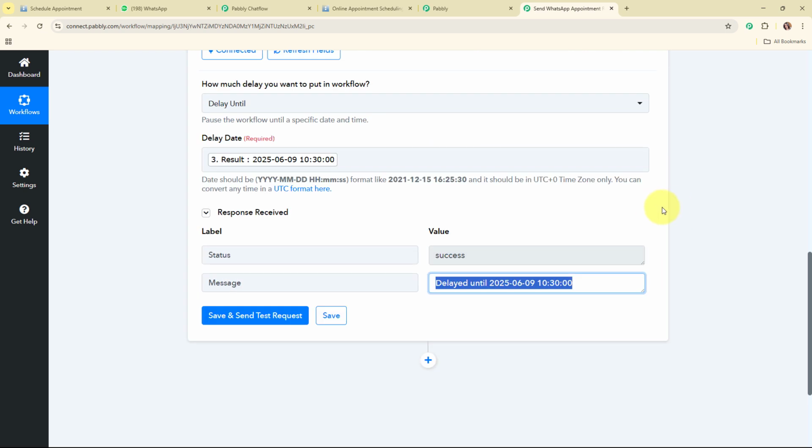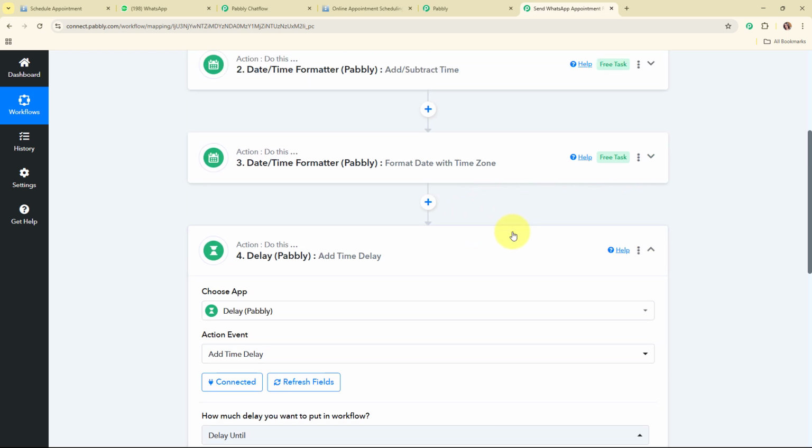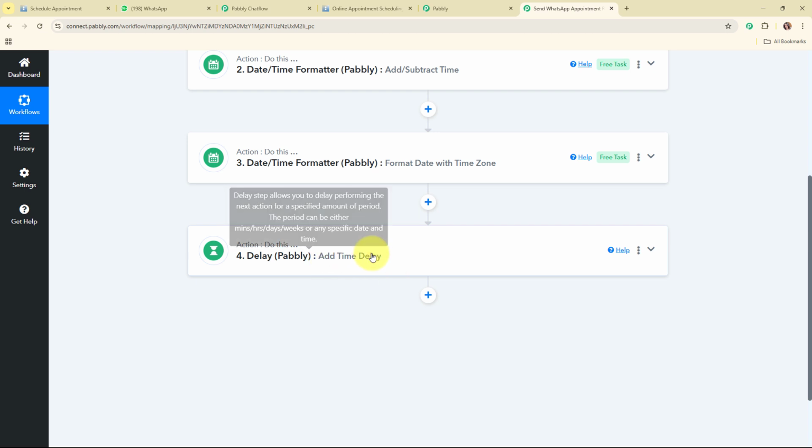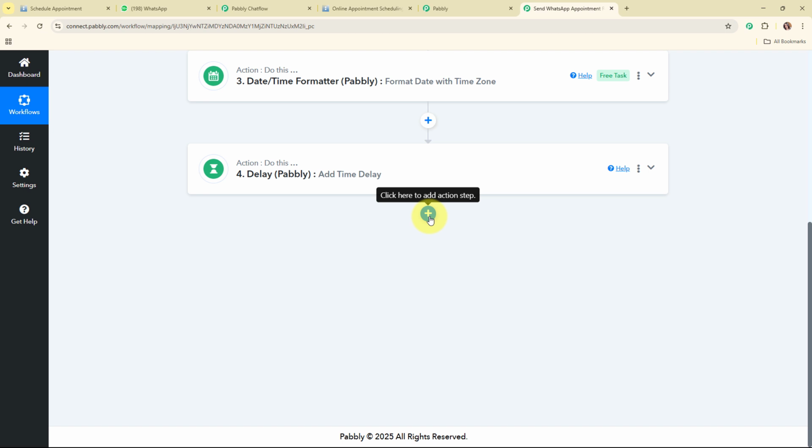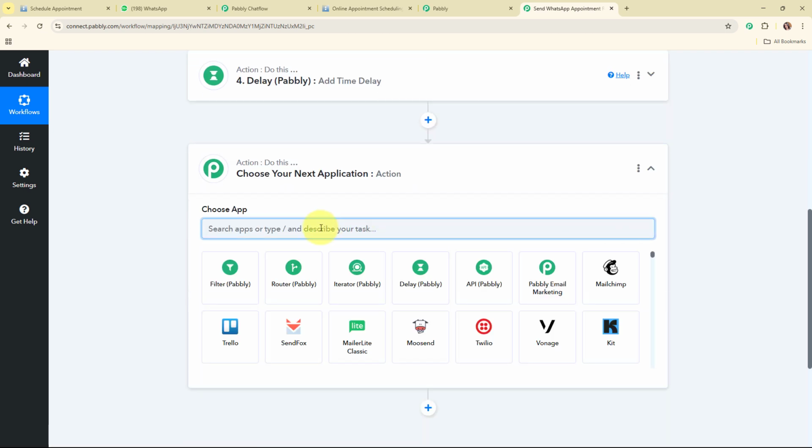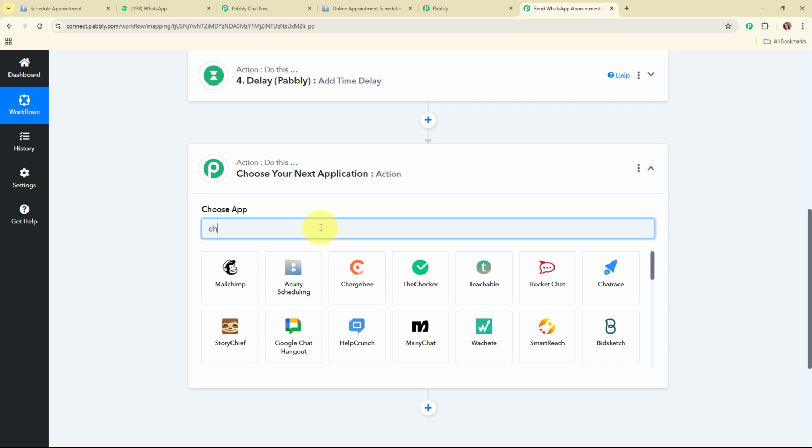So with this we have successfully set up this action step as well. So now after delaying the workflow until this particular time, we are going to move forward and send an automated WhatsApp message at this particular time through an all-in-one WhatsApp communication platform, that is Pabbly Chatflow.